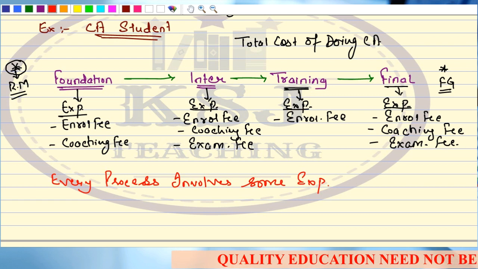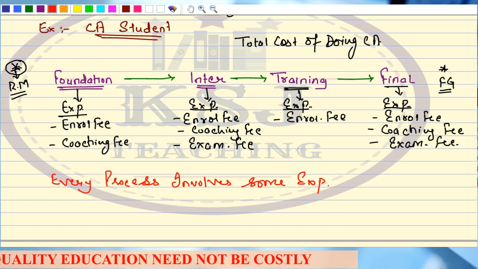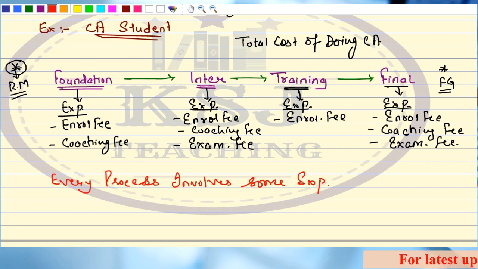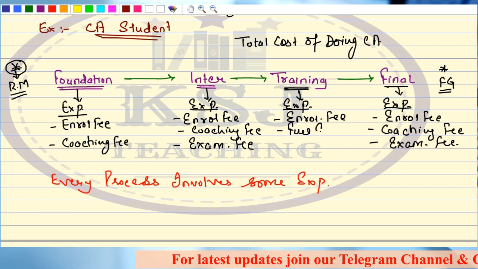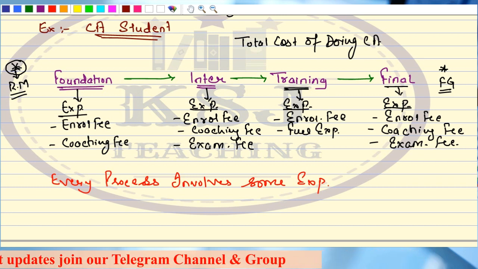So if someone asks you what is the total cost of doing a CA, first you will calculate the expenditure at process number 1, that is foundation, then expenditure at process number 2, that is intermediate, then expenditure at process number 3, that is training, articleship, right? Here your fuel expenses will be there. And then the expenditure at the final level, process number 4.